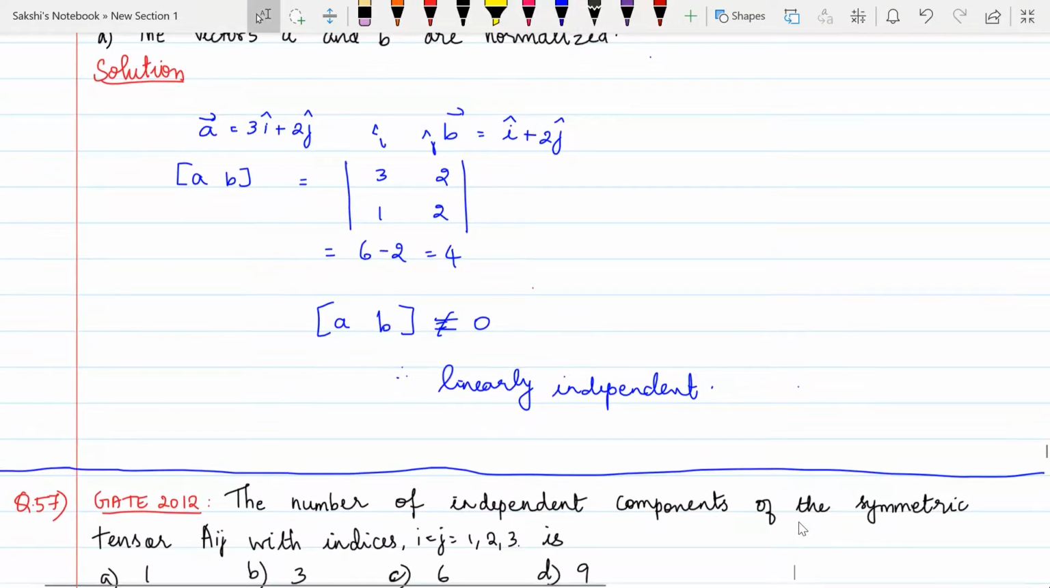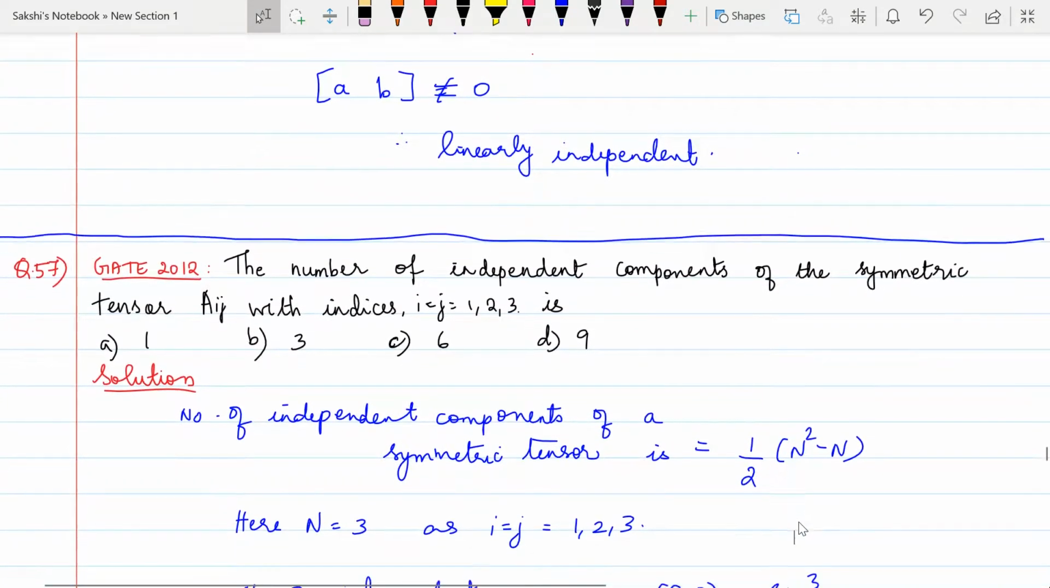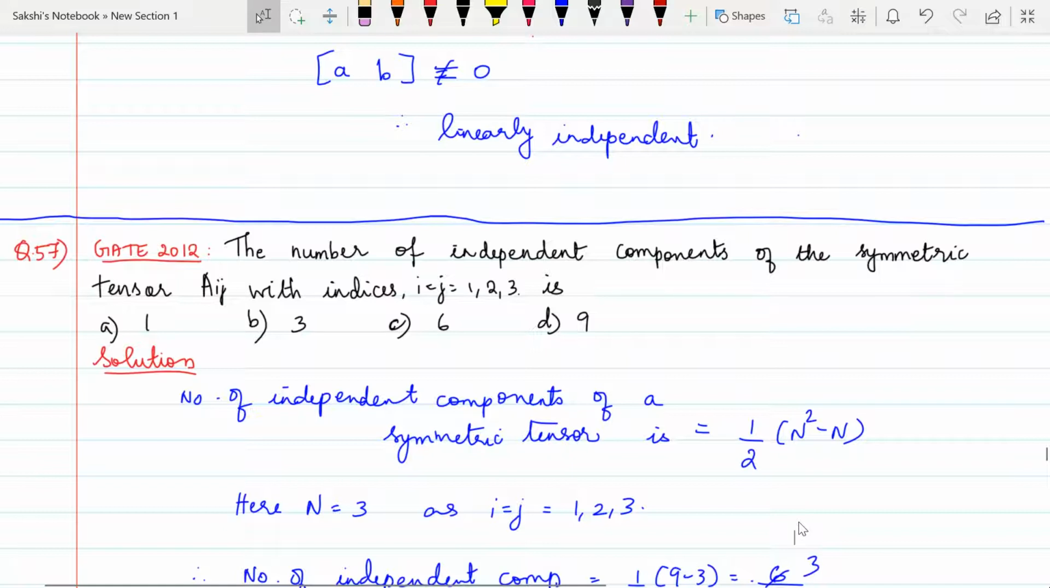So let us see the 57th question. The number of independent components of the symmetric tensor Aij with indices i, j equal to 1, 2, 3 is. So we have to find the number of independent components of a symmetric tensor. I have already solved such a question, which was for antisymmetric. Now we are going to do it for symmetric.